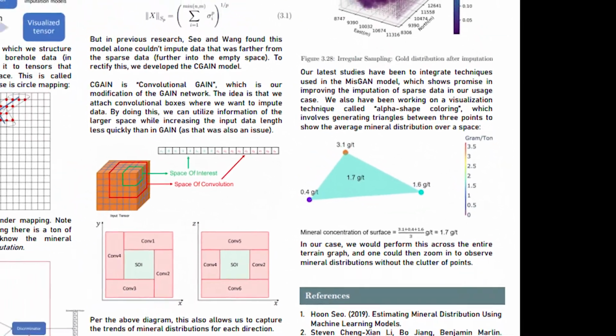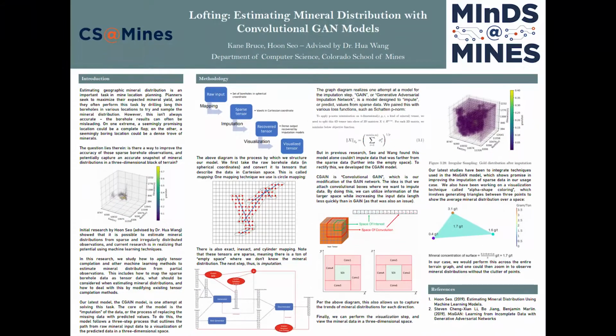Once we've run data through the model, we can finally use Plotly, the platform for data visualization, to generate these three-dimensional graphs that demonstrate the mineral distribution of any given mineral, whether it's gold, silver, copper, platinum, etc., in that block of terrain. And then we can additionally zoom in once we apply alpha shape coloring and observe these nice volumes that are surrounded by these surfaces generated by the average densities between points.